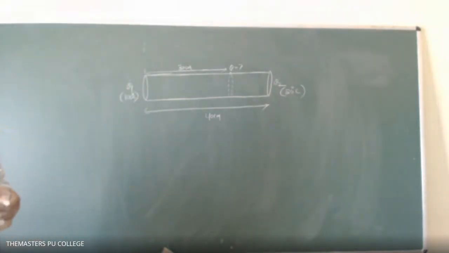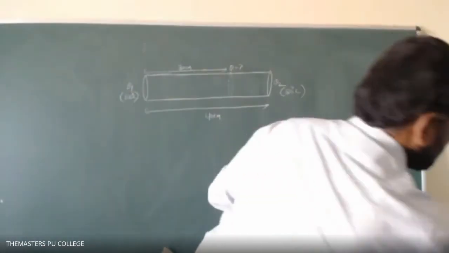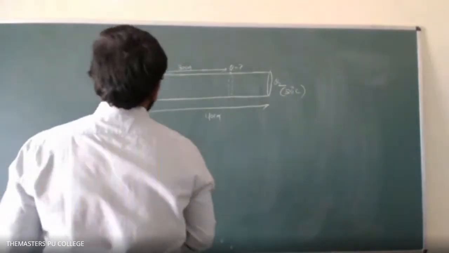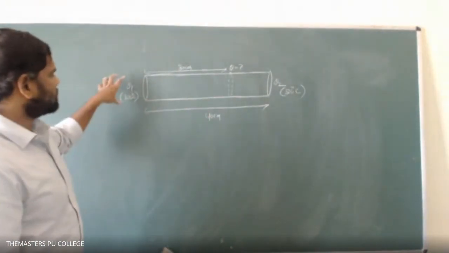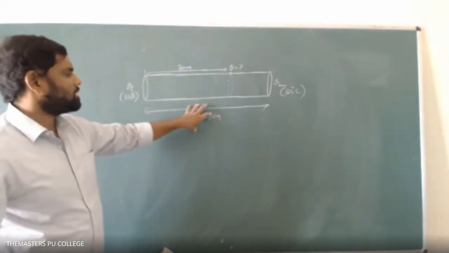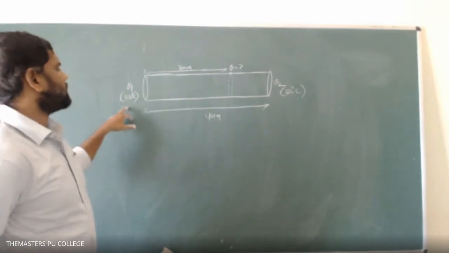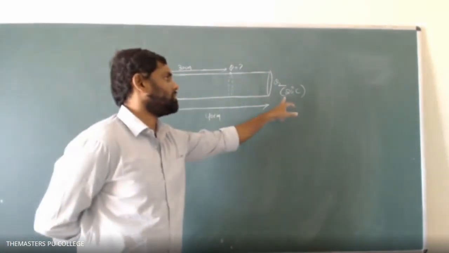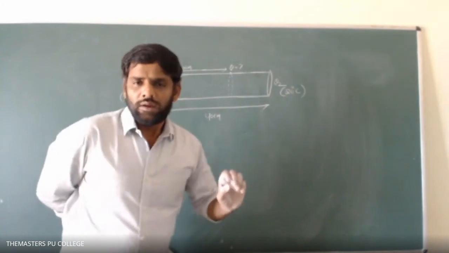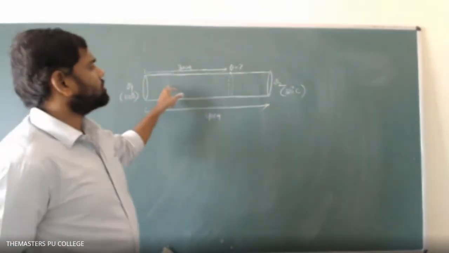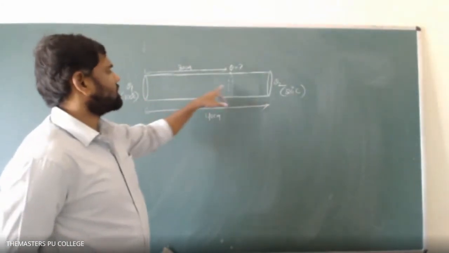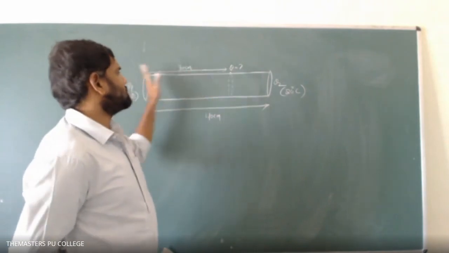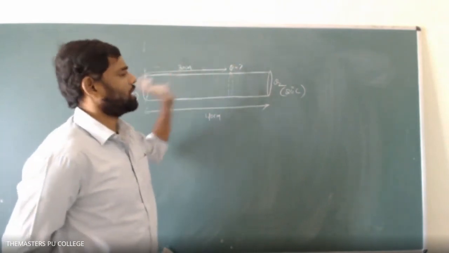That is the question. To one rod which is 40 centimeter long, one end of the rod was maintained at 100 degrees centigrade, and the other end of the rod was maintained at 20 degrees centigrade. Then what will be the temperature at the point which is 30 centimeter from the hot end?